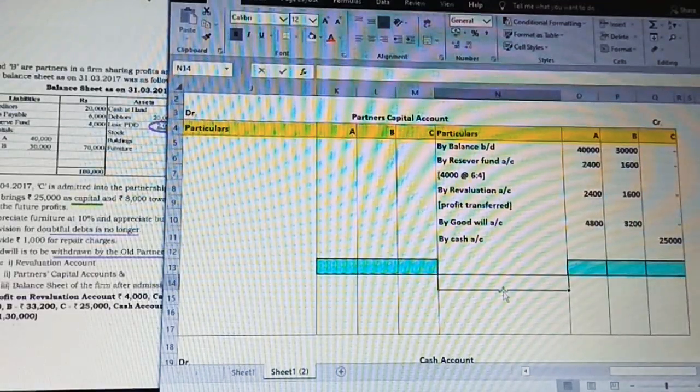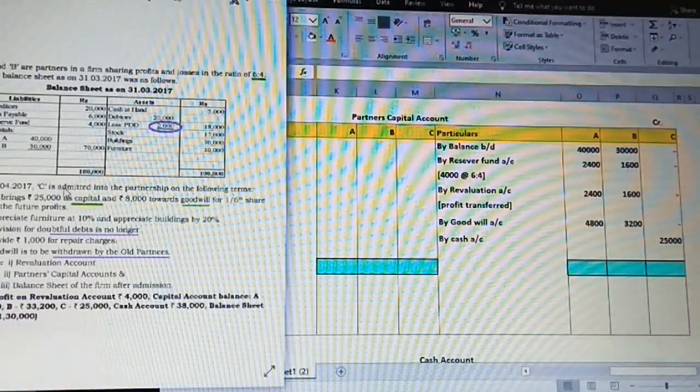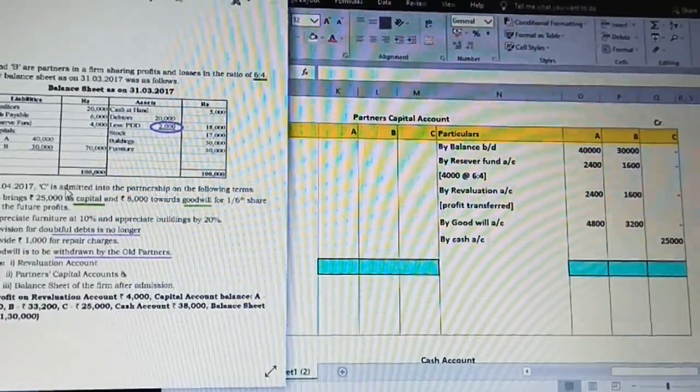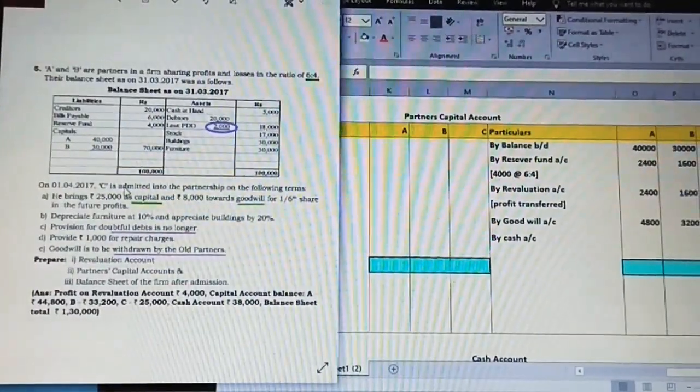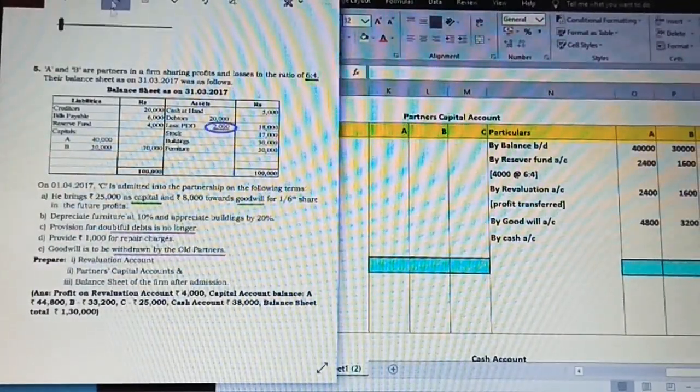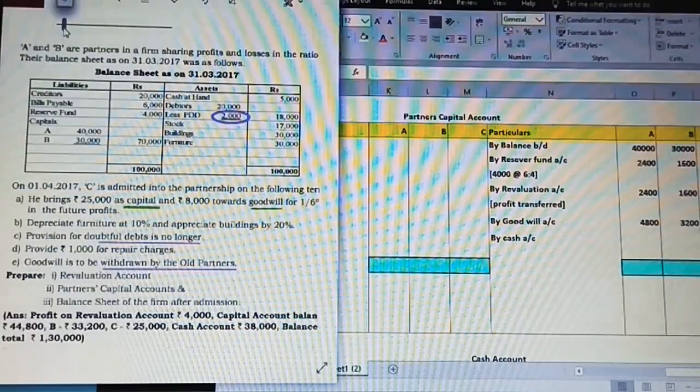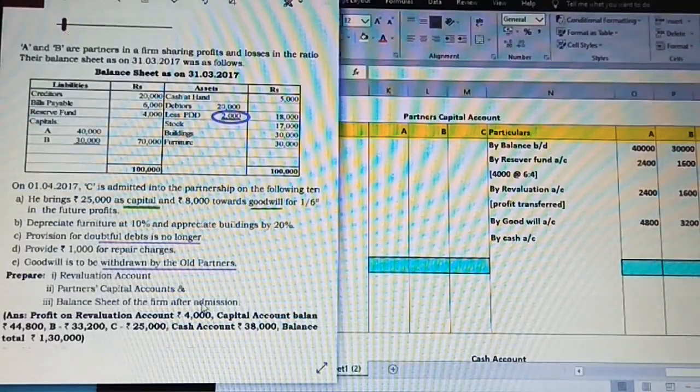Moving on to the debit side, we have to find out whether there is any item that is going to be left out. So let us observe the question once. You will see the last adjustment which is related to goodwill to be withdrawn by the old partners. As I said, this is going to get affected in the partner's capital account.